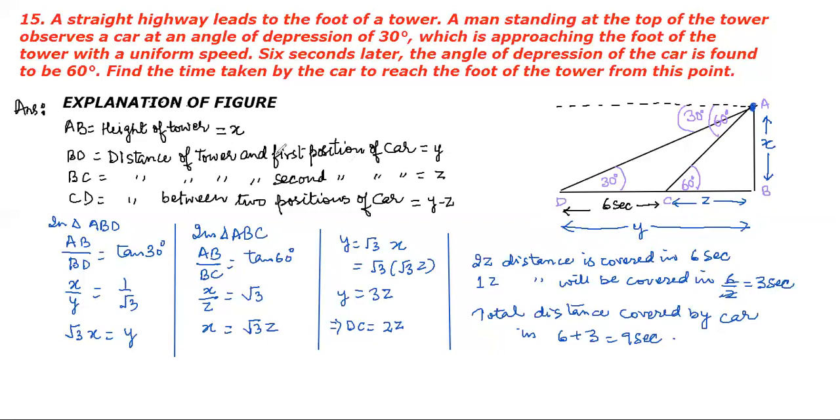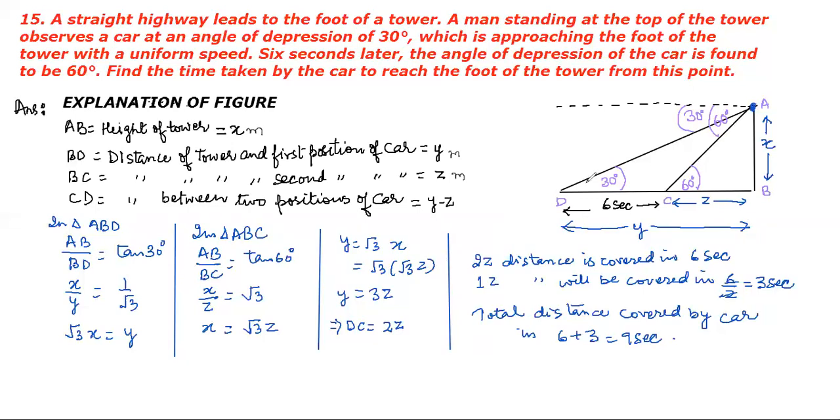And if I want to know the distance between the two positions, this is y minus z. So this is the information you need to give for the explanation of the figure.